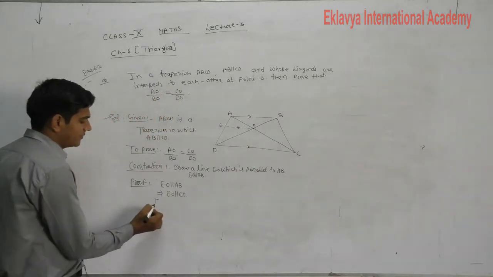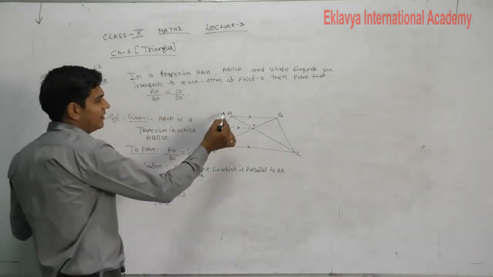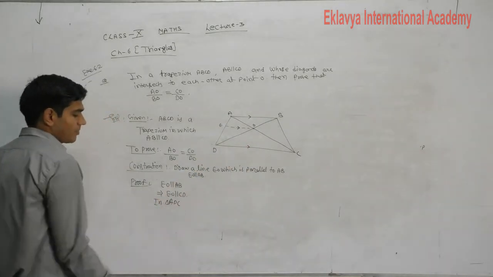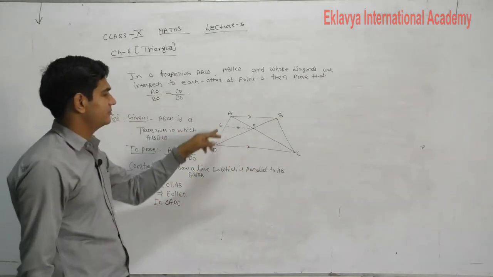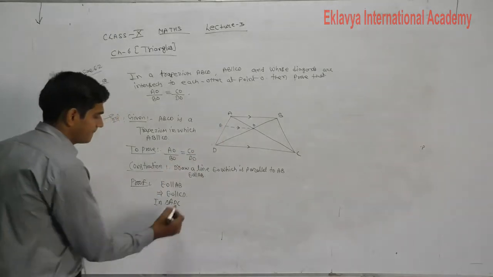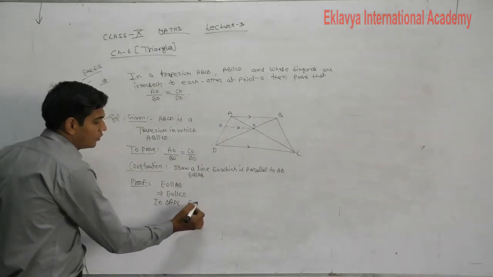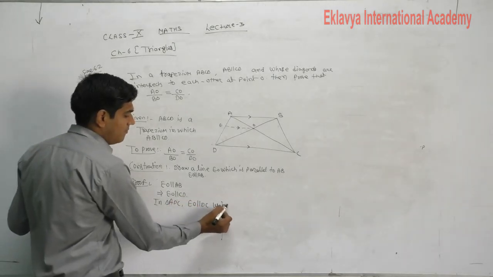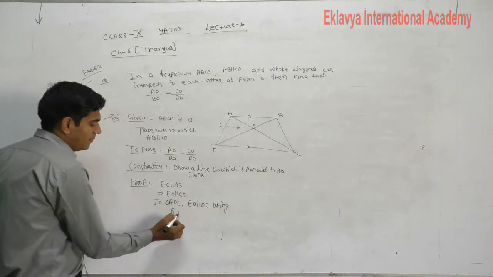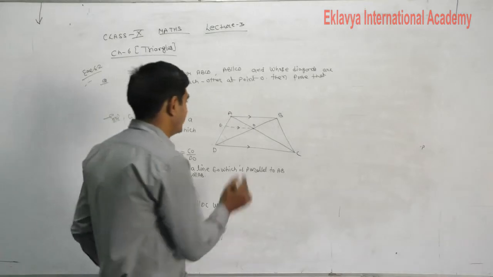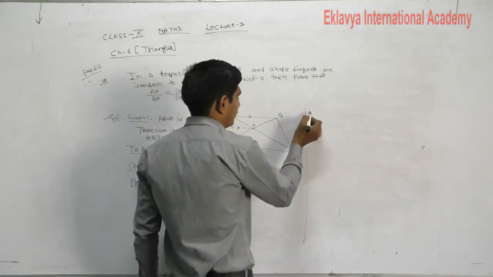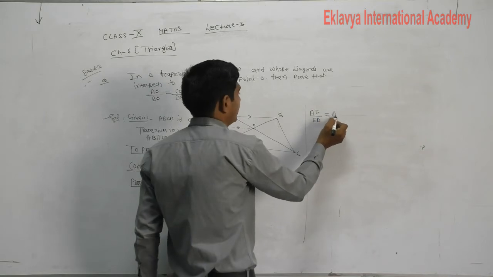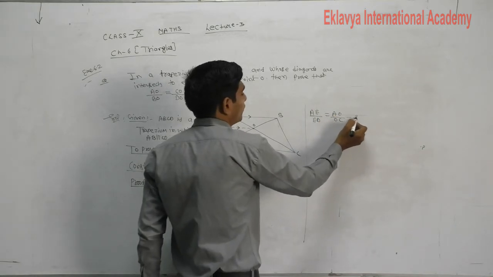So in the proof part, in triangle ADC, EO is parallel to DC, then using the basic proportionality theorem, what we observe here is AE upon AD is equal to AO upon OC.